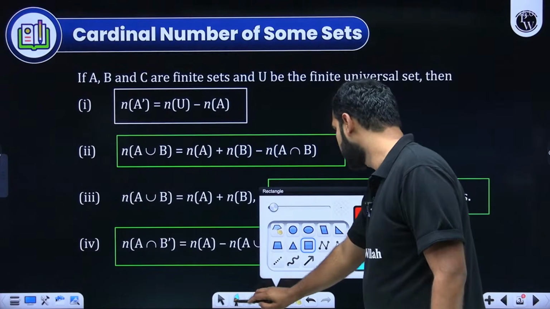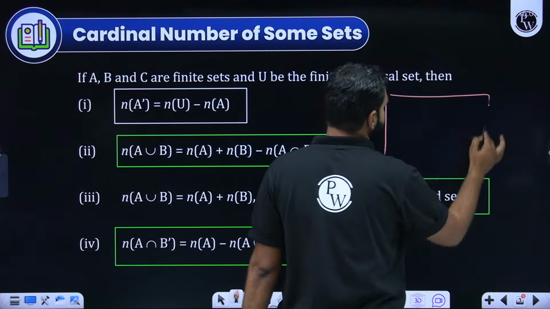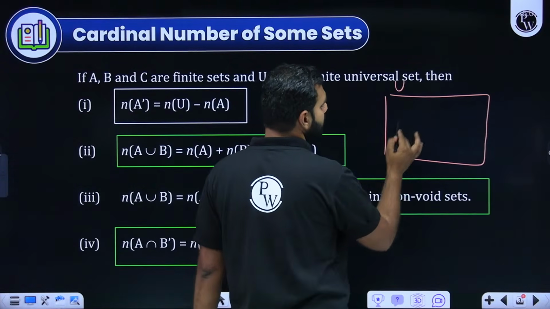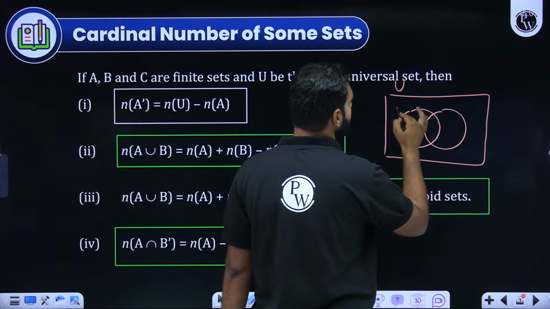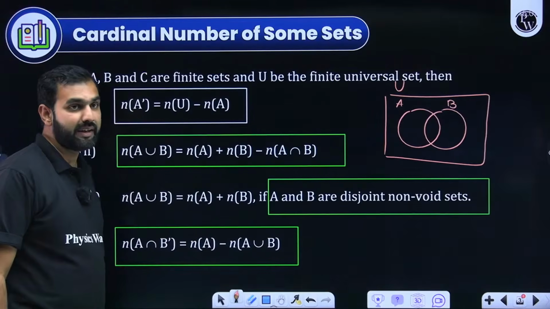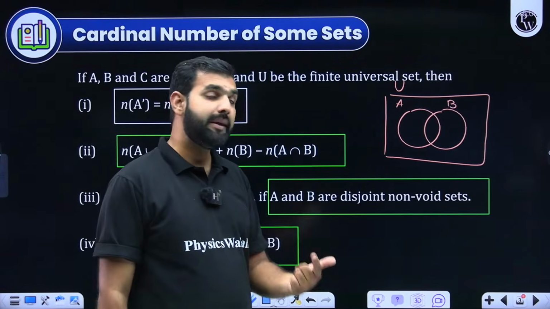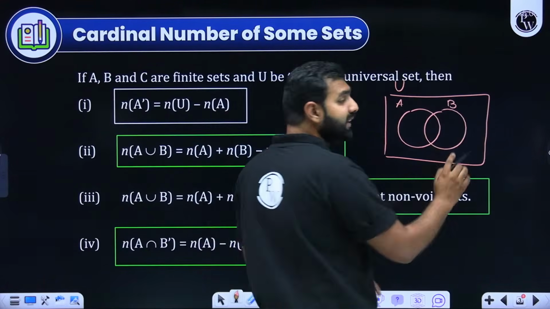Let's say I'm going to draw a Venn diagram here with this data. Let's say this is your universal set U, and in this universal set there is set A and there is set B. Now what does it mean? What is the meaning of A intersection B dash? A means this entire region where A is lying, and B naught means the entire region where B is not there.